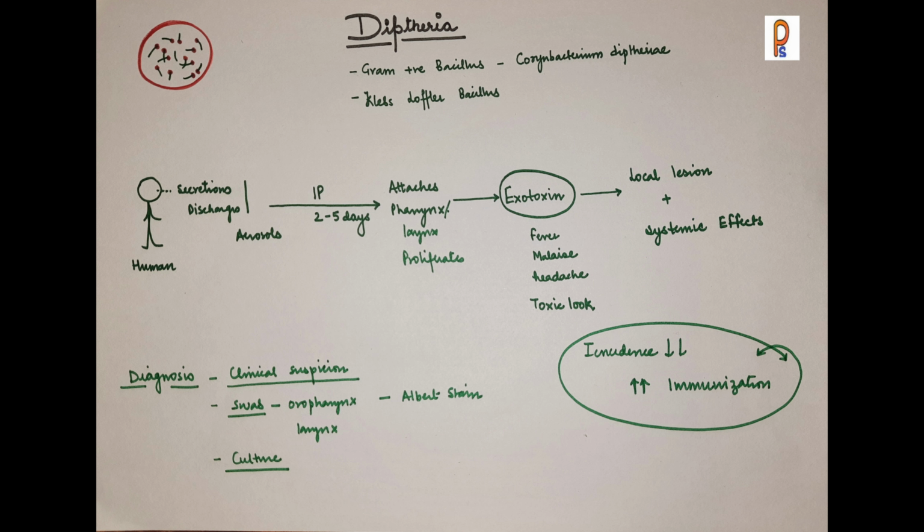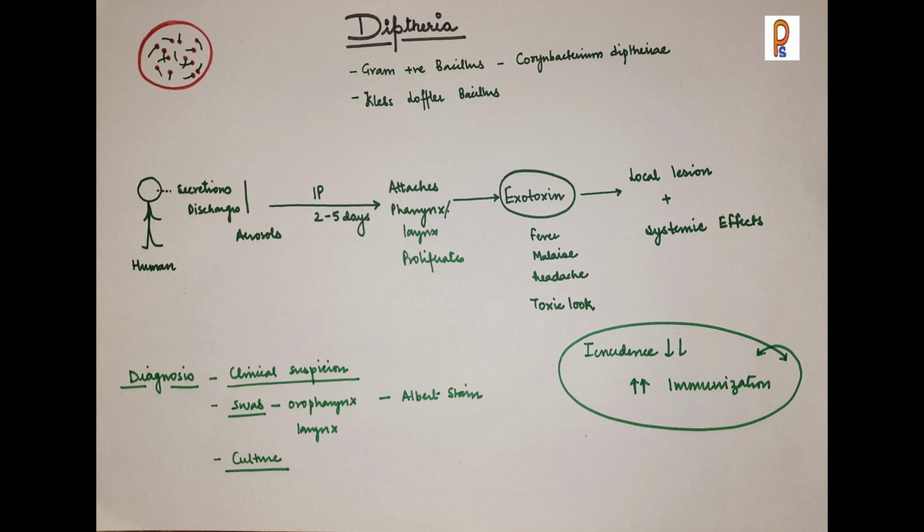Diphtheria is basically a bacterial infection caused by a gram-positive bacillus, that is Corynebacterium diphtheriae. It is also known as Klebs-Loeffler bacillus. Now how does it spread? The infected human's discharges and secretions lead to the generation of aerosols, and these droplets and aerosols lead to infection in another person. Incubation period is 2 to 5 days.